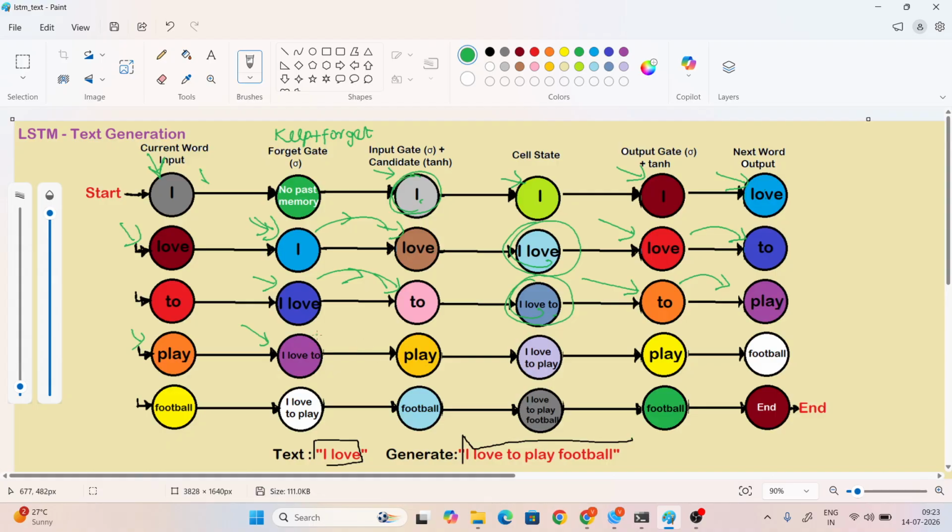It's like a teacher dictating the words, this is the best example for us, guys. I love to play. Now you people are writing the cell state "I love to play", and the next output is "play". The prediction is "football". Now what you remembered previously is "I love to play", and you are adding the input "football". Now you are combining both things: I love to play football. So what is the output now? Football, and end. So it automatically generates one by one, guys. Did you get my point? This is the best example, you people are applying the LSTM cells. It's easy to remember. Have you understood?